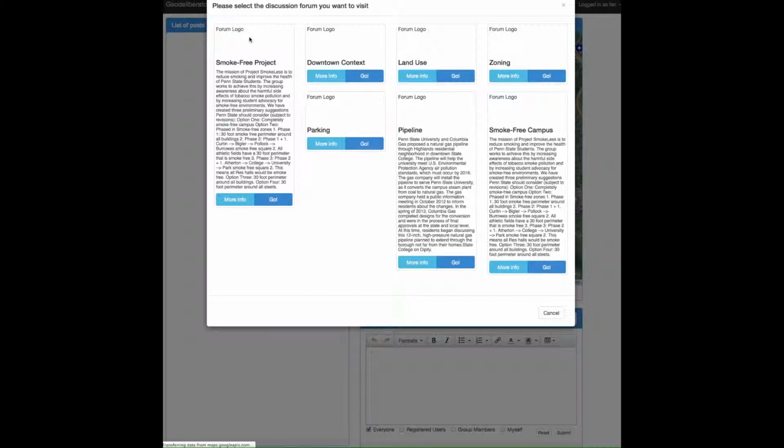When this system is introduced in the State College area, the forum topics will pertain to issues that are relevant to decision makers at that time.